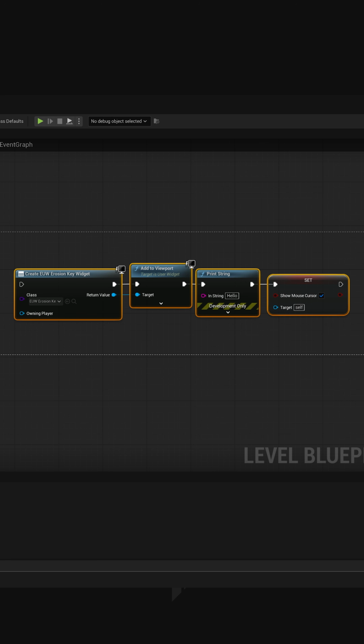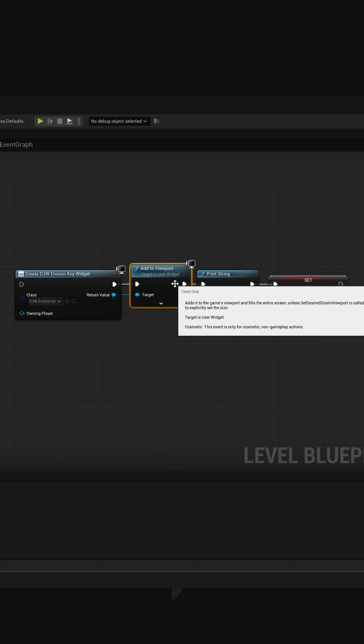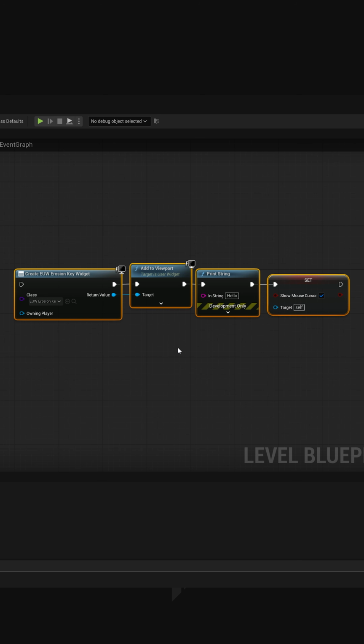So this is running on a single thread, which means that this is not doing any multi-threaded work. So this isn't being processed at the same time as this, because that could cause issues. If the widget isn't completed yet, and we're trying to add it to the viewport, of course we're going to have errors or issues and problems with that. So this is single-threaded work, and most of the work that you do in Unreal Engine is single-threaded.